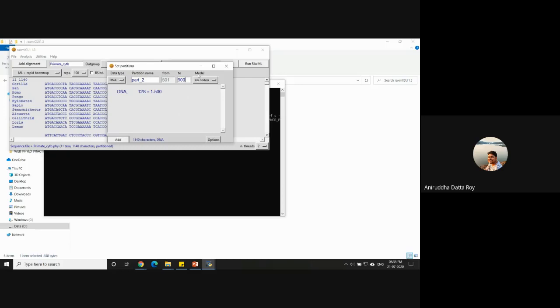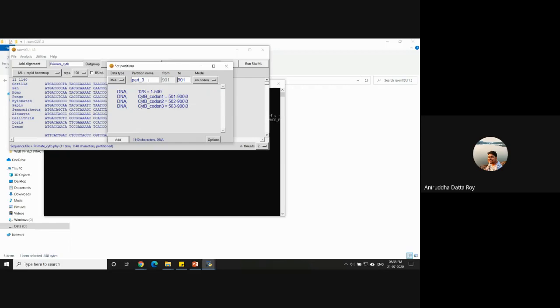And what I'll do is, in that option called model, I click on that, and there is an option called codon specific. Oh wait, I didn't name this. So let's name this site B, and it is from 501 to 900, and it is codon specific. Right? I've selected that, and I click on add. So what it's done is it's taken each position separately, and then it's already ready for the next partition.